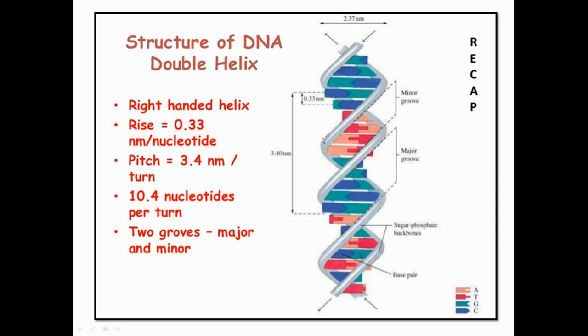Each turn comprises approximately 10 base pairs. Okay, so here you can see two grooves. When the helix runs around, two grooves are there. One will be the minor one, the other will be the major one, on the basis of the distance between the helix.